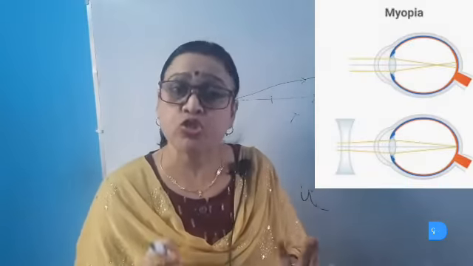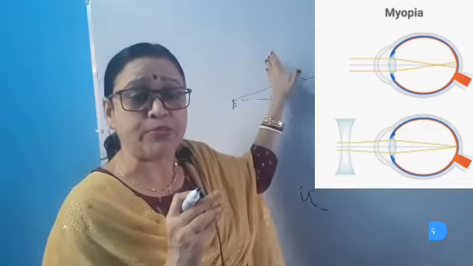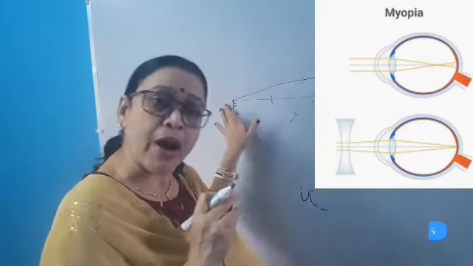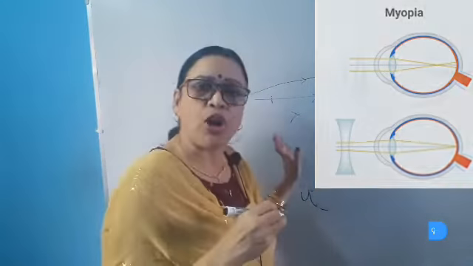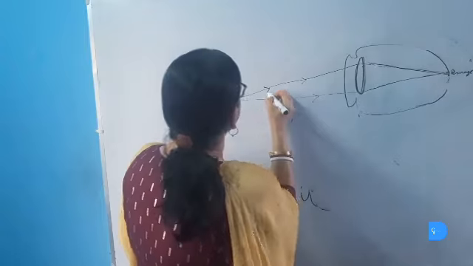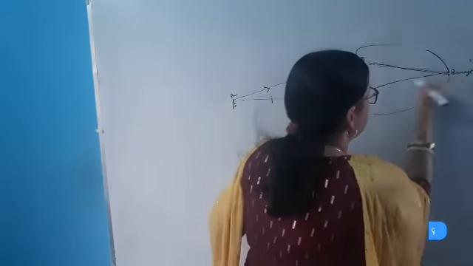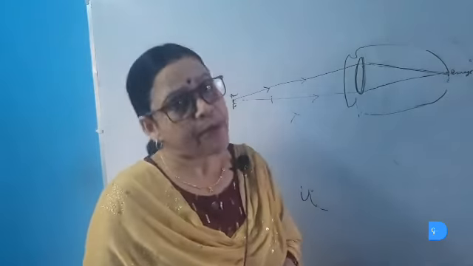By using a suitable power of concave lens, the rays of light coming from the distant object are made to appear to fall on the far point of the myopic eye, and a virtual image is formed at the far point. Now, the rays of light coming from this far point can easily be focused, an image is formed on the retina, and the person will be able to see the image.